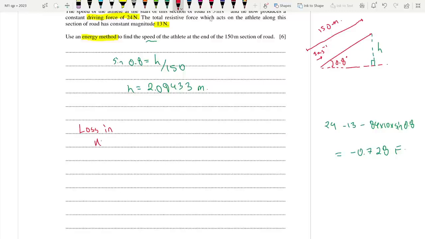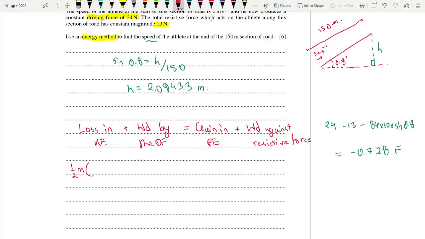The loss in kinetic energy, or you could simply write change, that's fine, plus the work done by the driving force is equal to the gain in GPE plus the work done against the resistive force. So let's begin. What is the loss in KE? It's going to be half mv square minus half mv square, which is half m bigger minus smaller always. In the mark scheme, they've allowed both, but as your duty, you should do bigger minus smaller, which is 3 square minus the smaller speed that we don't know of yet.